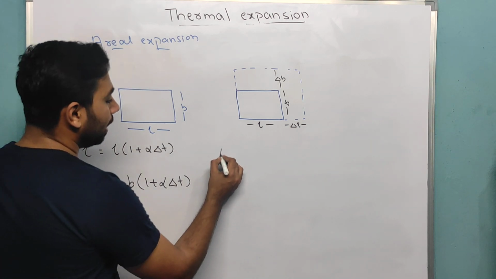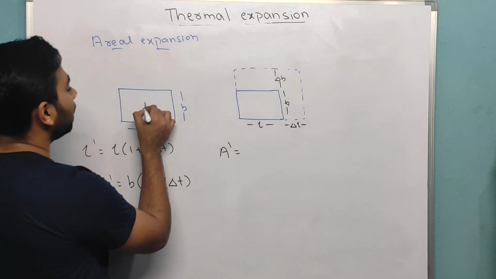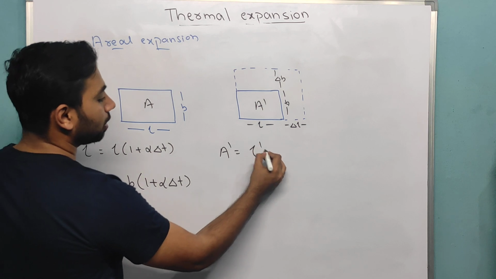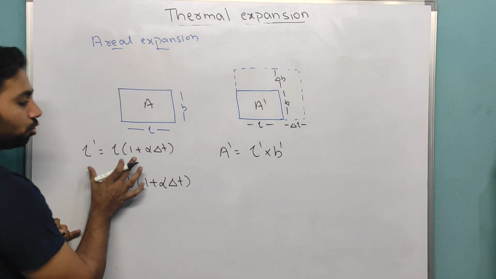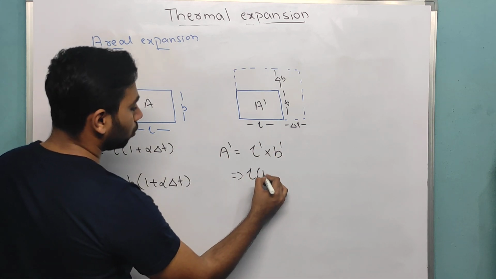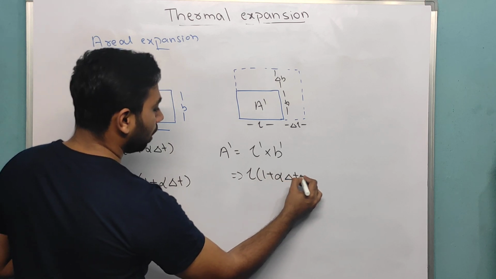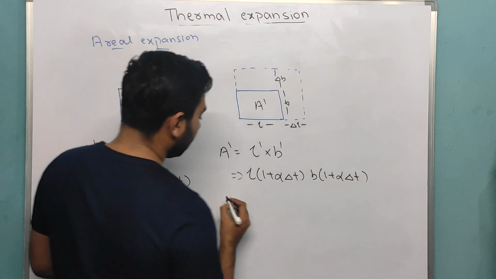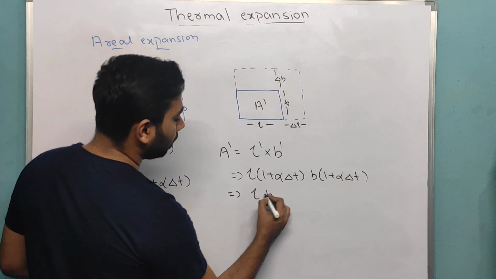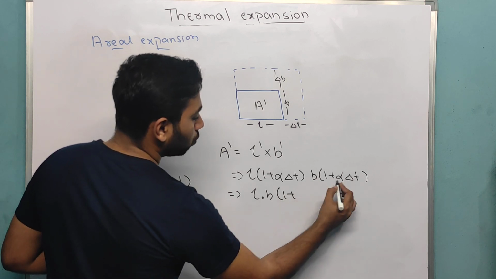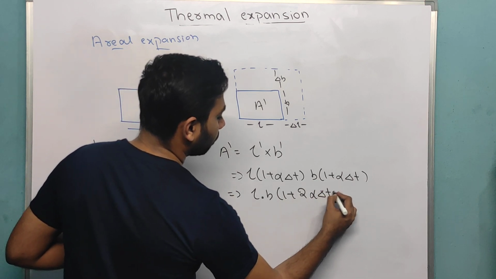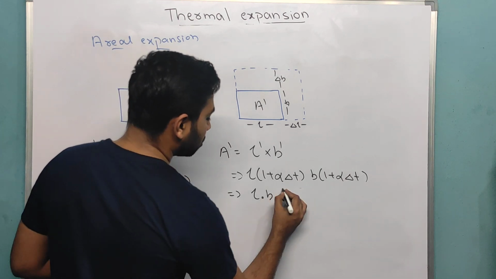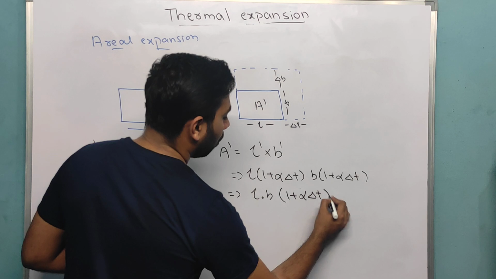Area A dash is the changed area, and area A is length into breadth. If I substitute these, I get L into 1 plus alpha dou T and B into 1 plus alpha dou T. Oh, sorry, it will become a square: length into breadth into 1 plus alpha dou T whole square.